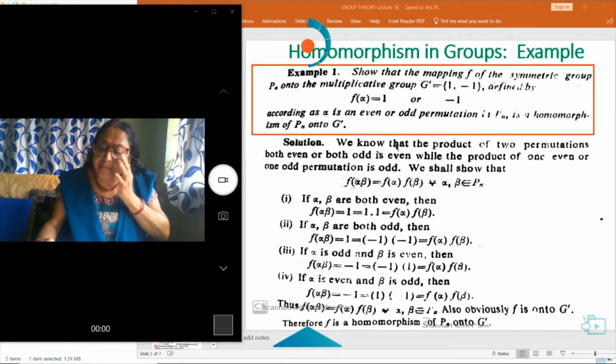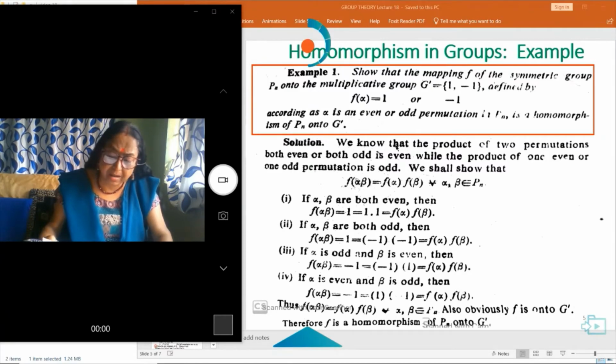If alpha is even and beta is odd, then f(alpha beta) is equal to minus 1, which is 1 into minus 1, equal to f(alpha) into f(beta). Then f(alpha beta) is equal to f(alpha) into f(beta) for every alpha, beta belongs to Pn. Also, obviously, f is onto G dash. Therefore, f is a homomorphism of Pn onto G dash.